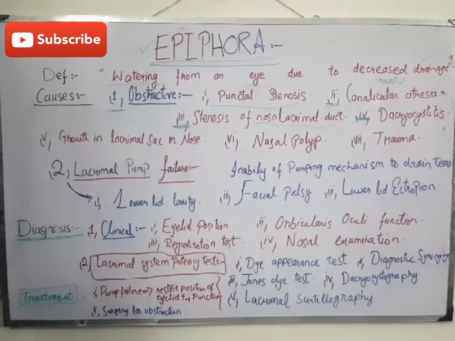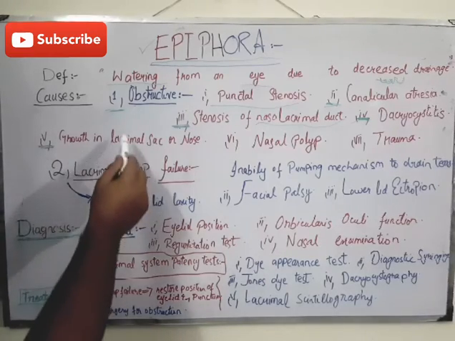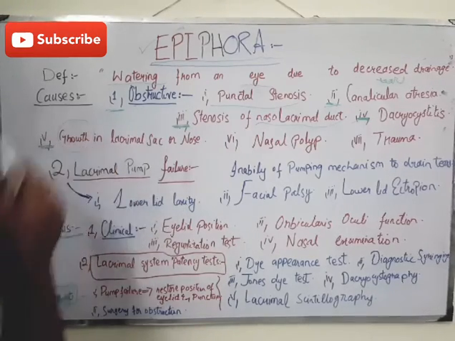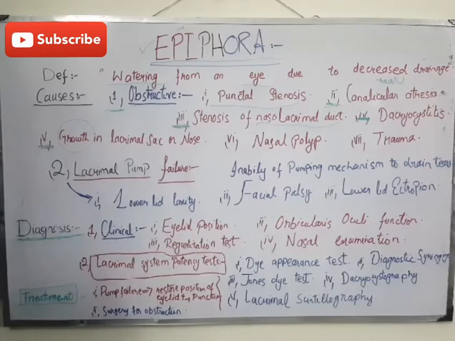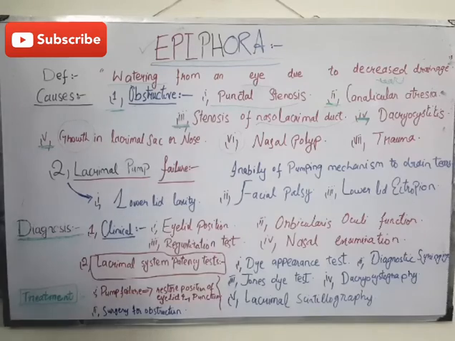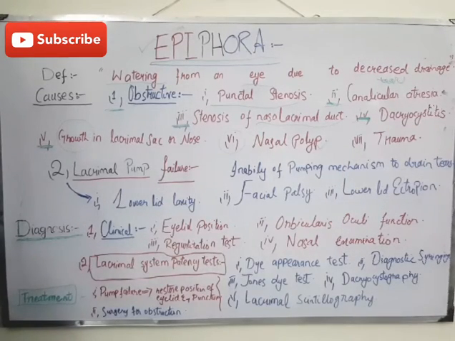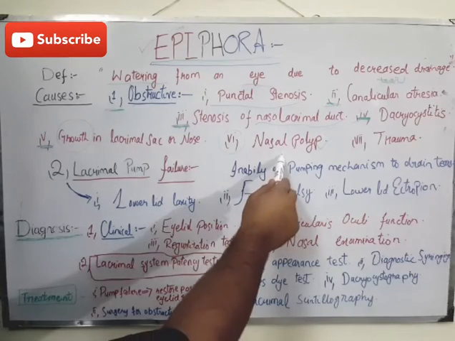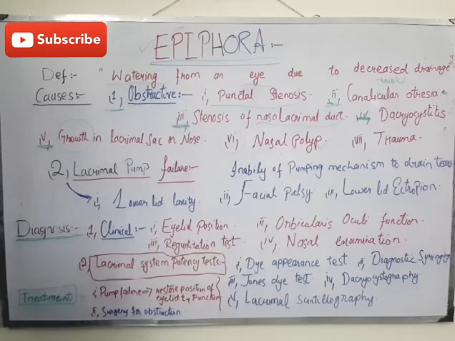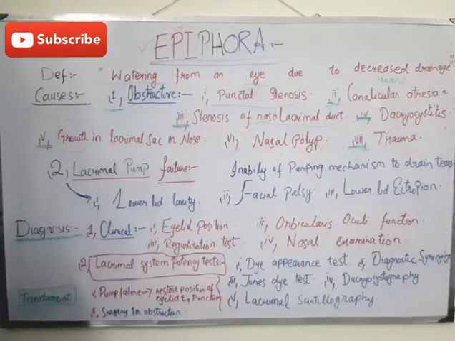dacryocystitis, that is infection of the lacrimal sac. Fifth one is any growth in the lacrimal sac or in the nose. Sixth cause is nasal polyps that cause obstruction of the nasolacrimal duct. Seventh one is trauma to the lacrimal drainage system.